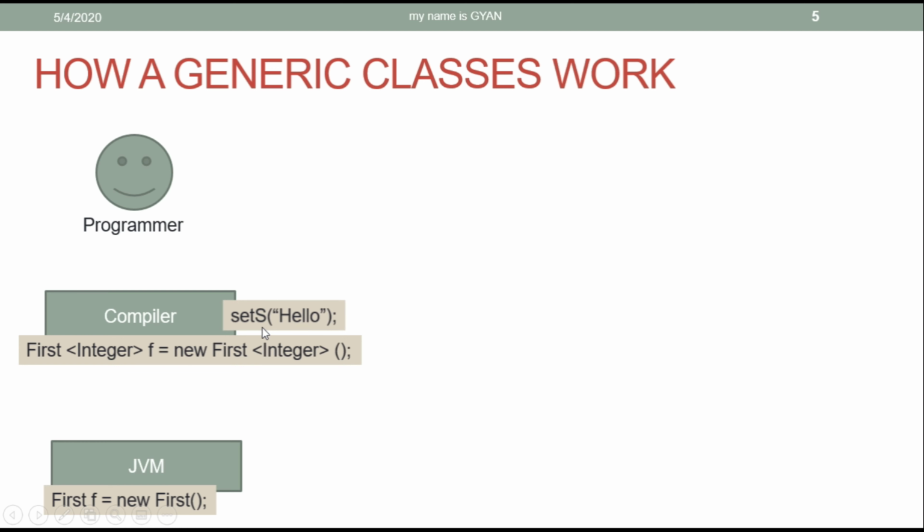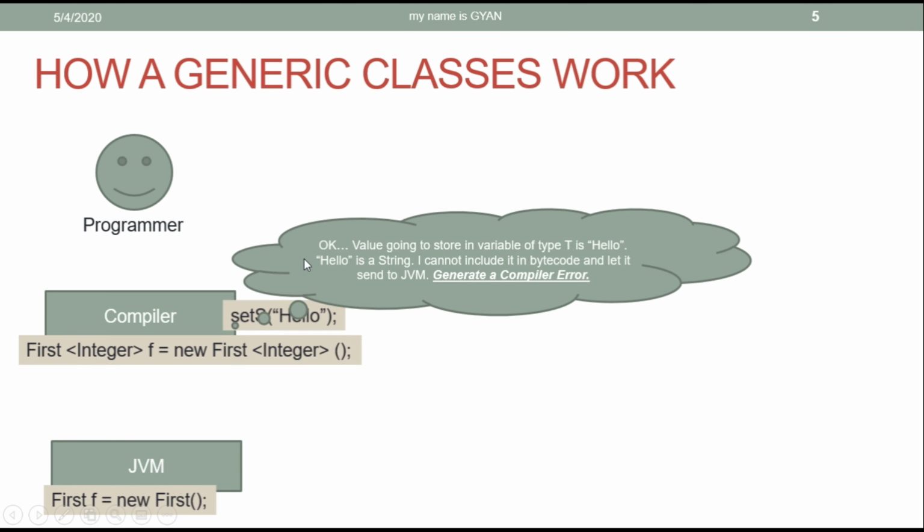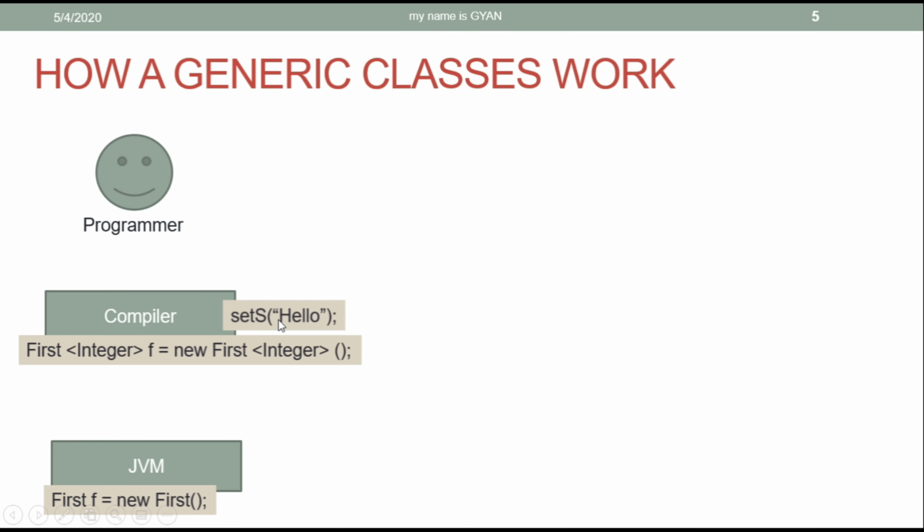The compiler gets this statement, set s with hello as the actual argument. The compiler thinks that, okay, the value going to be stored in the variable of type T is hello. Hello is a string. I cannot include it in the bytecode and let it be sent to the JVM. I cannot do it, so let's generate a compiler error. Therefore, looking at this statement, the compiler will generate an error. So as you can see in this example, generic classes are a compile time issue, not a runtime issue.